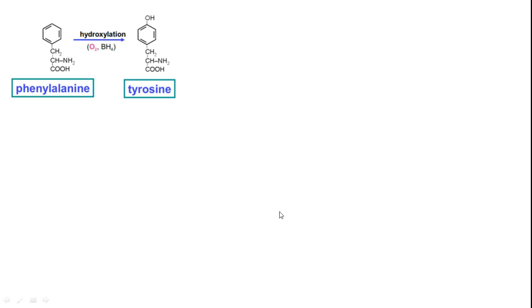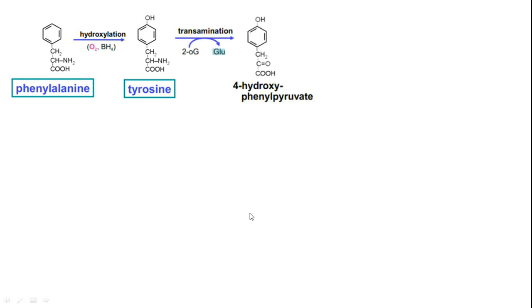If you see the entire metabolic pathway of phenylalanine, the first step is phenylalanine getting converted to tyrosine. Then tyrosine undergoes a transamination reaction where nitrogen is eliminated using the regular alpha ketoglutarate glutamate cycle. Alpha ketoglutarate abstracts the amino group to become glutamate, and tyrosine becomes 4-hydroxyphenylpyruvate, an alpha keto carboxylic acid.